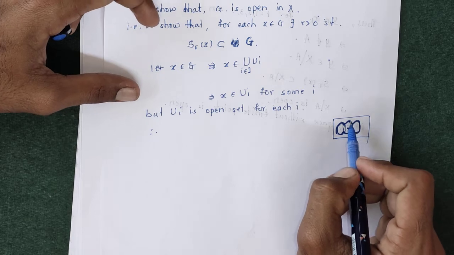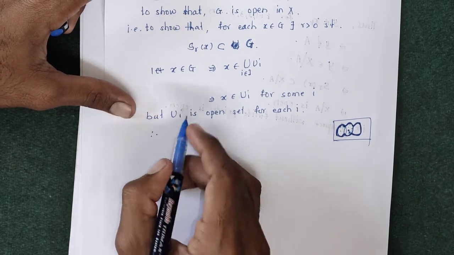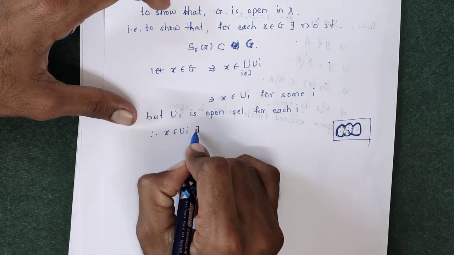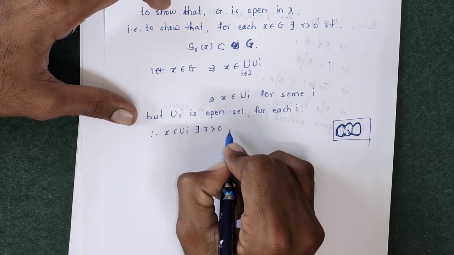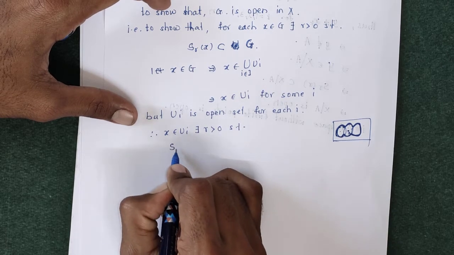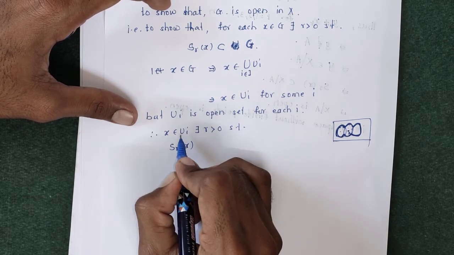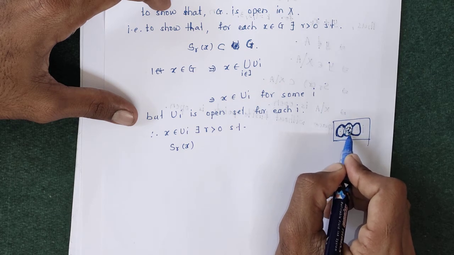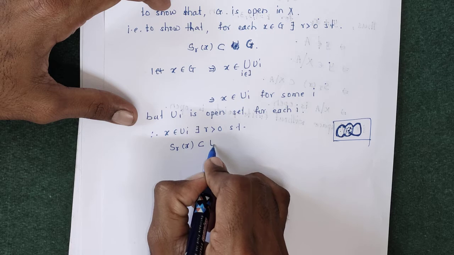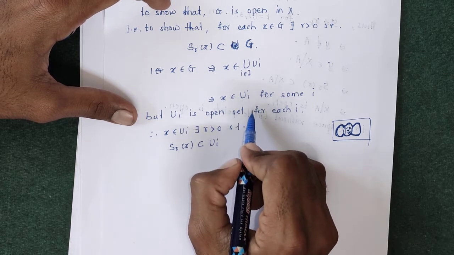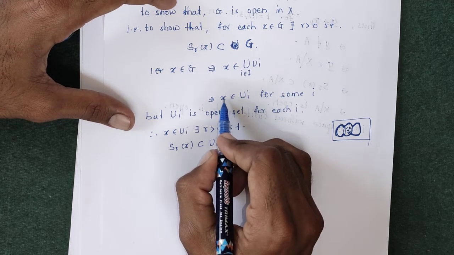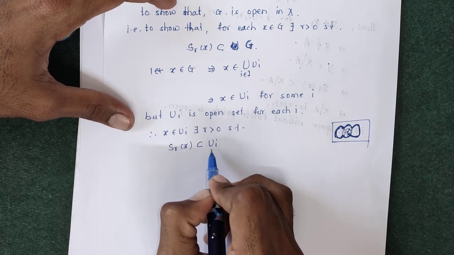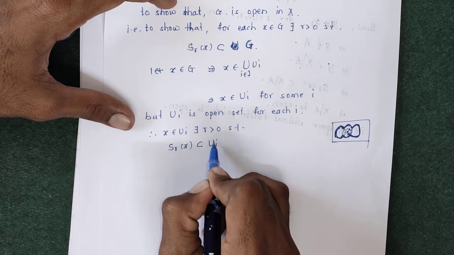Using the definition of open set, therefore for X belongs to ui, there exists some radius r greater than 0 such that SR of X, that is the open sphere centered at that X with radius r, lies inside that ui. ui is open means for every element, if we consider that element as center, there must be some radius r such that the open sphere centered at X with that radius r lies inside that ui.